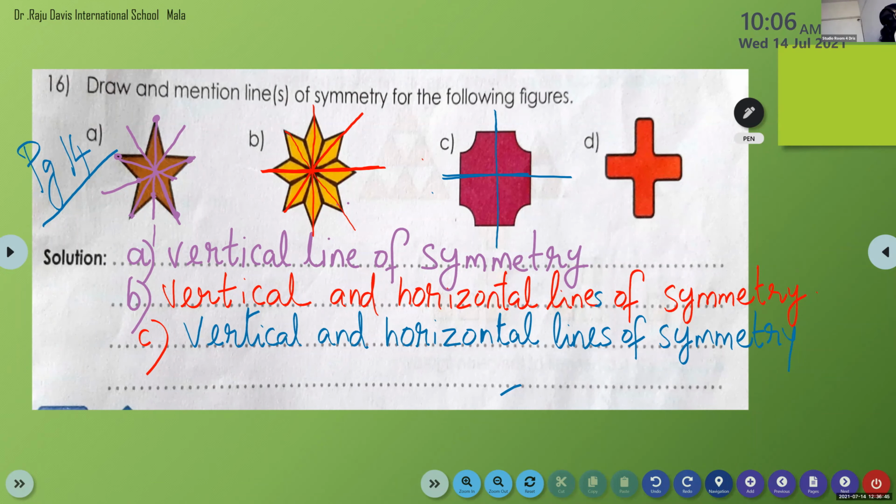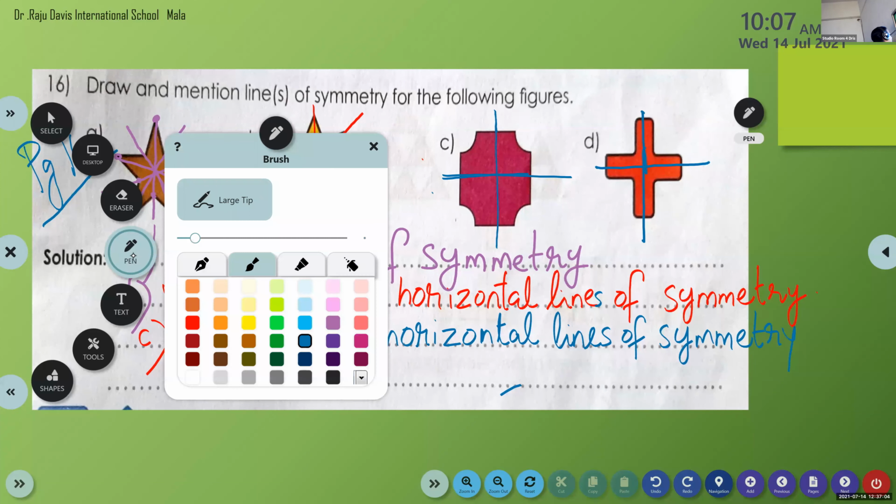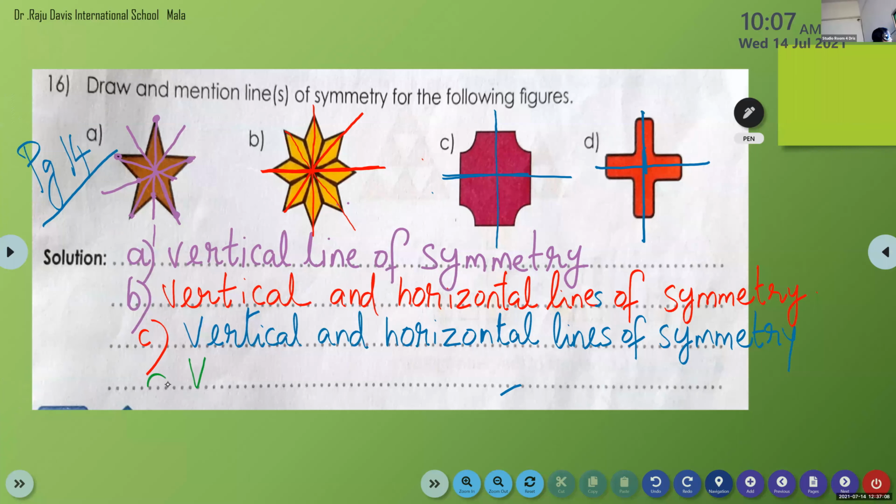Vertical and horizontal. So children, you can draw with a ruler. Do it neatly. Equal halves you have to draw. Vertical. Question number D, the last one, vertical and horizontal lines of symmetry.